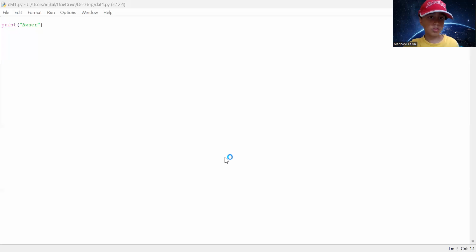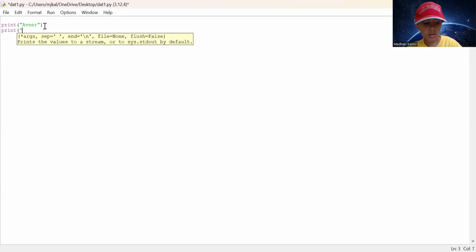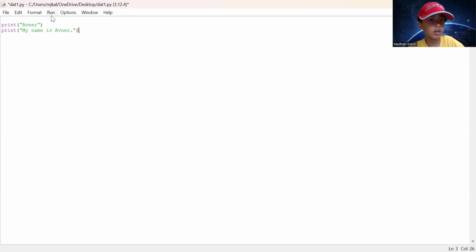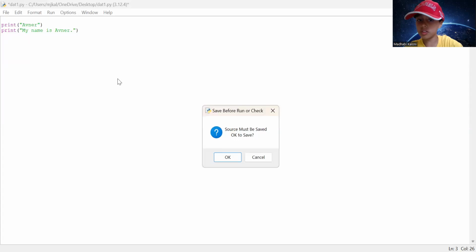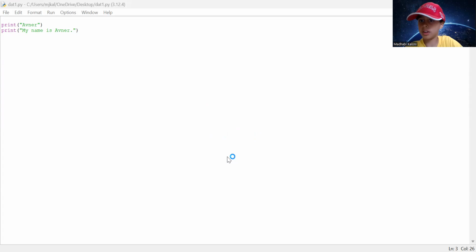So if I just move this away, I'm going to write another code called print. Now I'm going to write my name is Avner, period, quotation marks, bracket. Now I want to run the code. It's going to print both of these. See, Avner. My name is Avner.